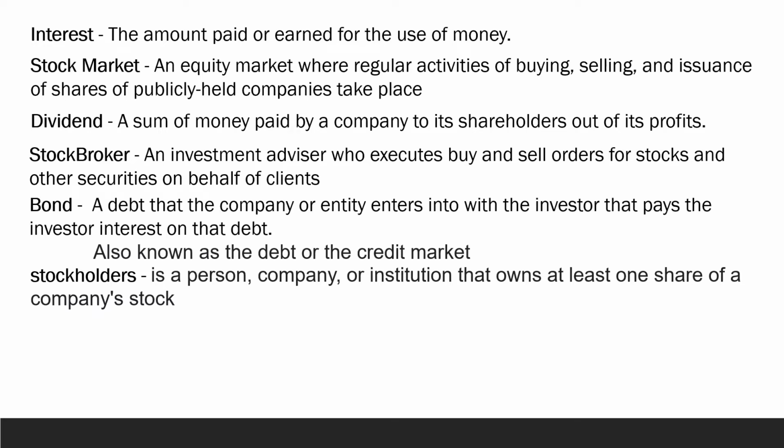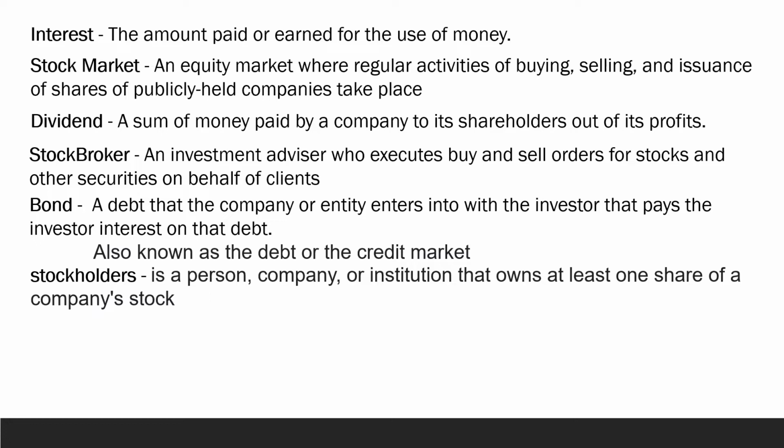Next is the bond. A bond is a debt that a person or entity enters into with the investors, in which the issuer pays the investor interest on that debt. A bond is also known as the debt or the credit market. Next is the stockholders.